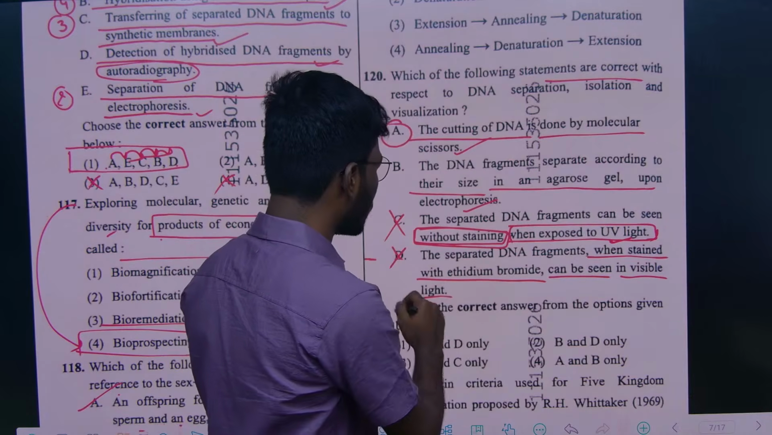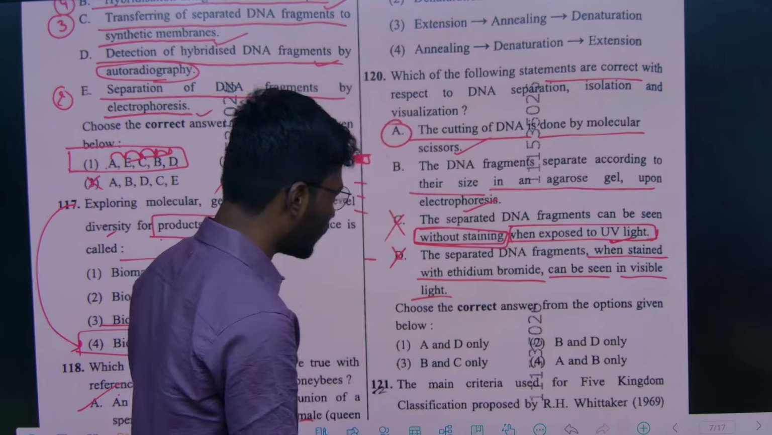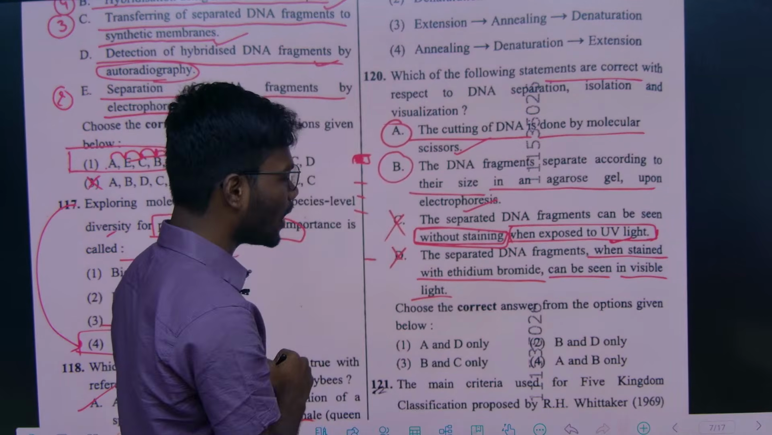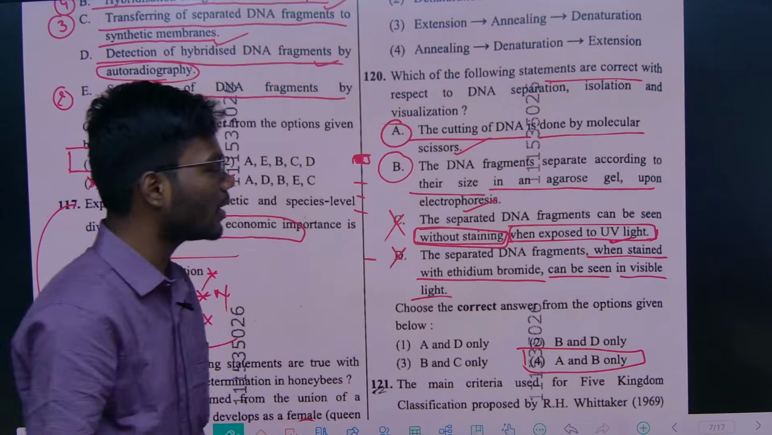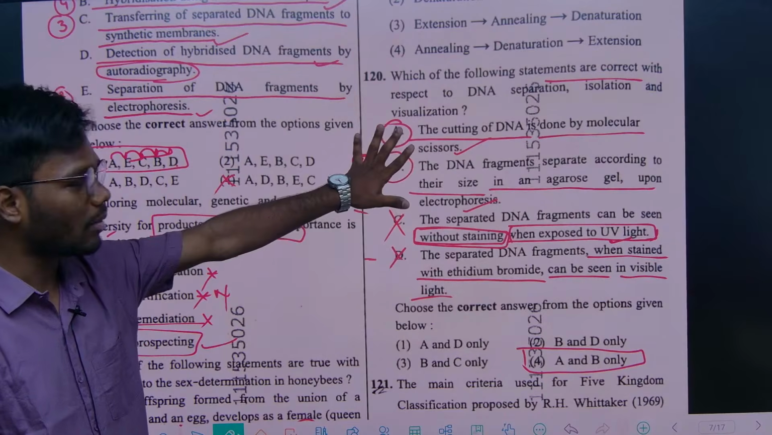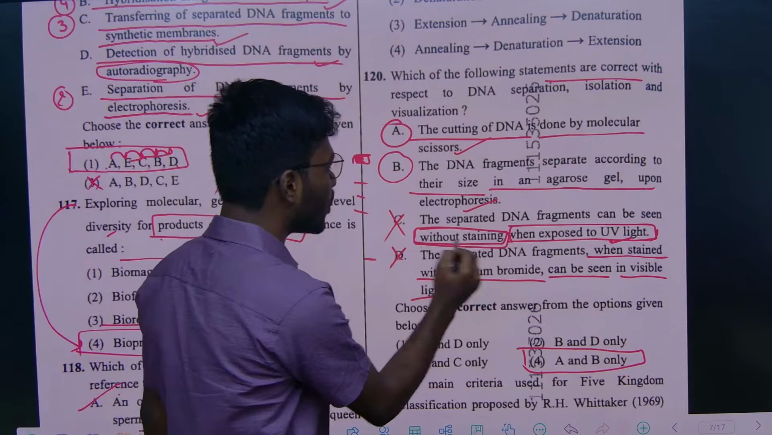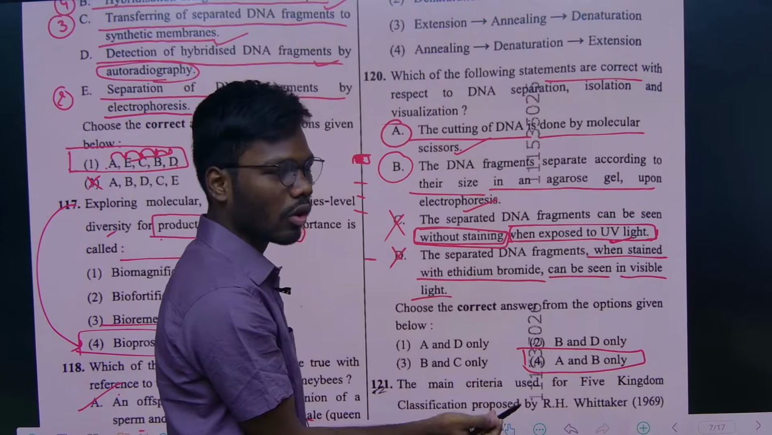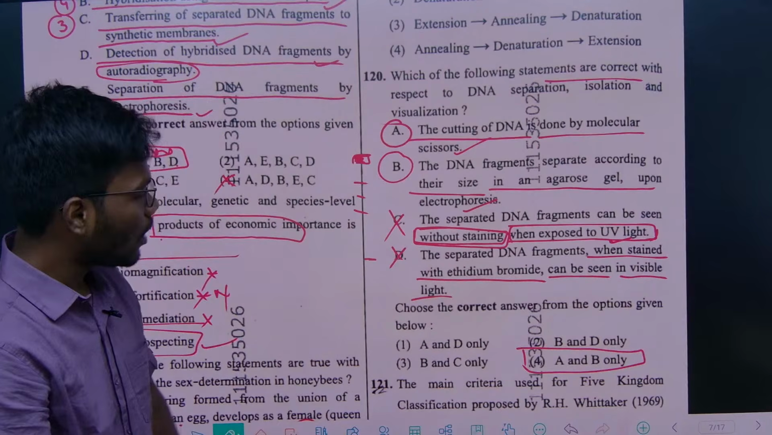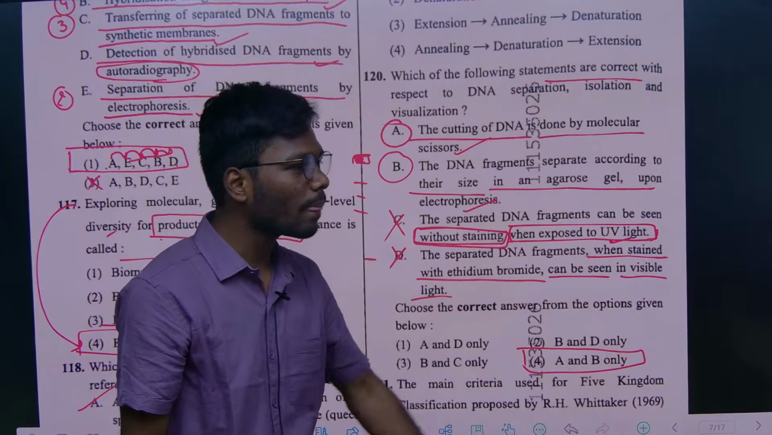So coming to this, choose the correct answers from the options given below. A and B are the correct statements. See, option 4 shows A and B are the correct statements. These are exactly correct statements, whereas this is without staining, this is wrong, and can be seen in visible light, this is also wrong. So understand why this option 4 is right.